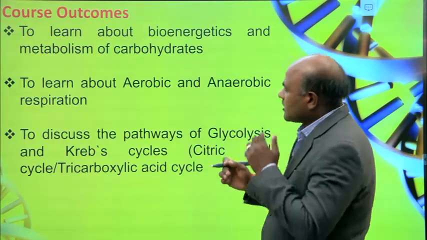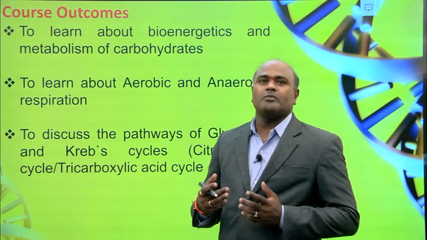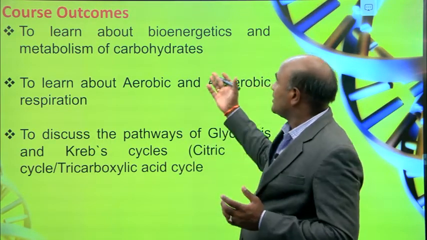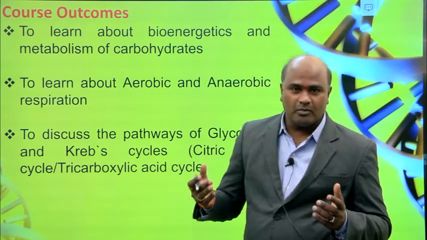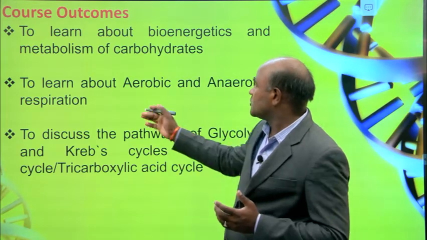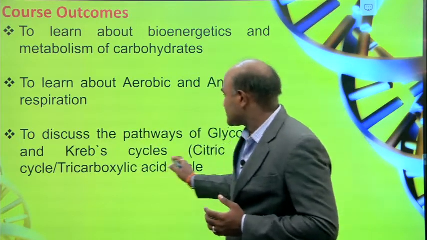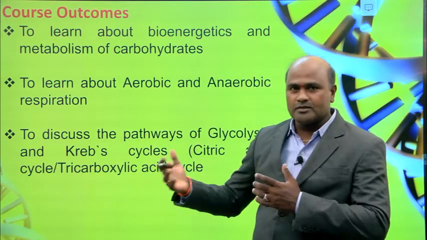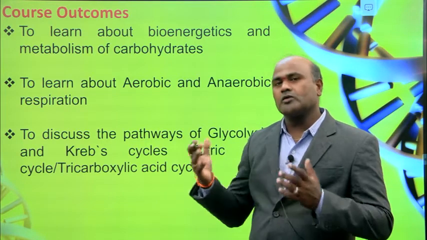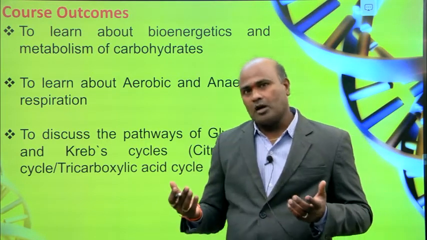The course outcomes, as I mentioned in my previous slide, are to learn about bioenergetics and metabolism of carbohydrates, to learn about aerobic and anaerobic respiration, and to discuss the different pathways. In this Unit 1 we are going to discuss various pathways.